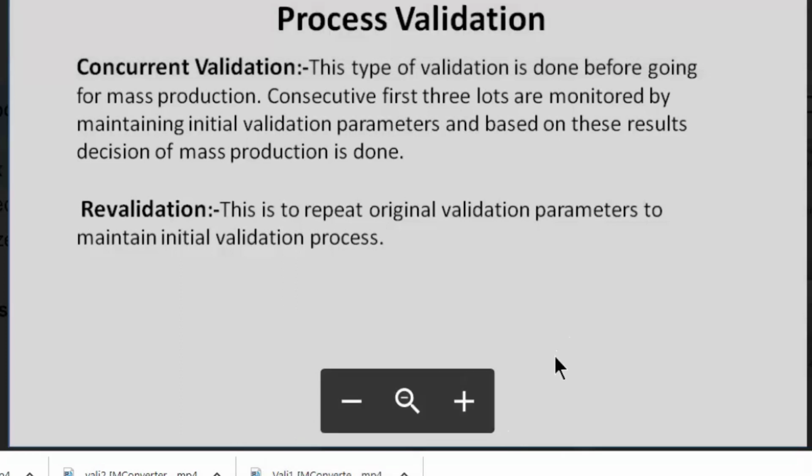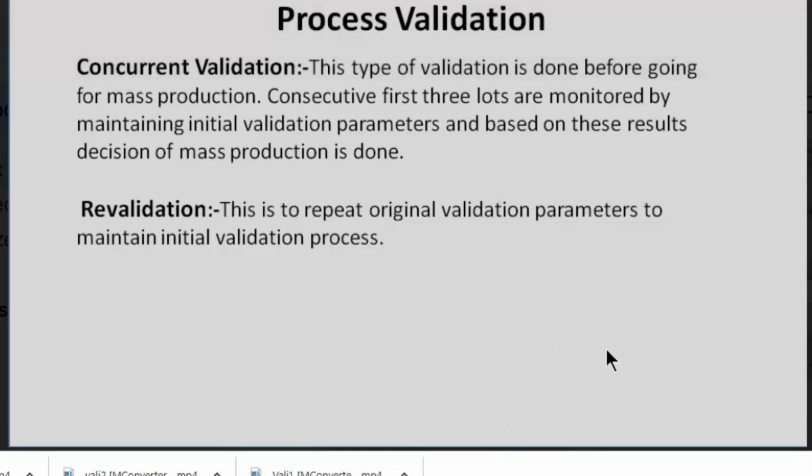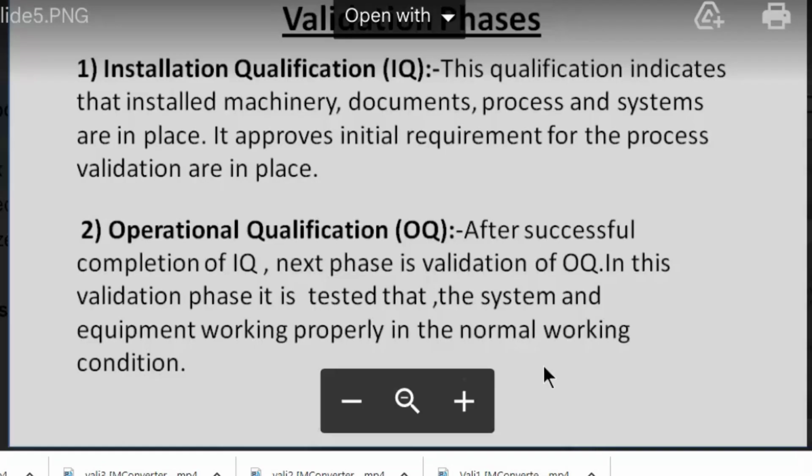And the fourth one is revalidation. This is to repeat the validation parameters to maintain the initial validation process. Revalidation is regular monitoring of the process, meaning it should be done after some time period to revalidate your process. There are three different validation phases.